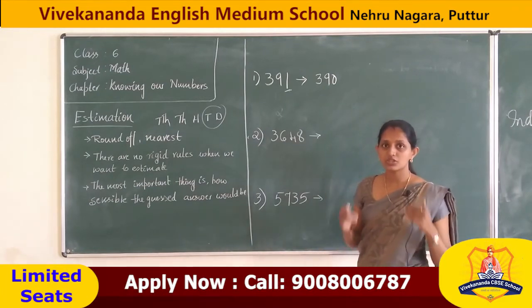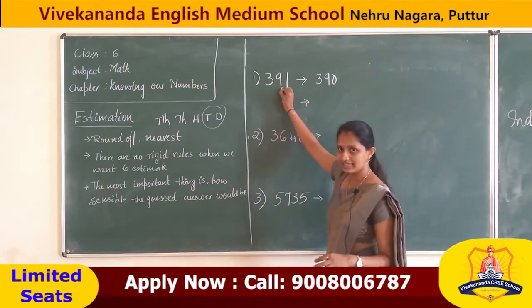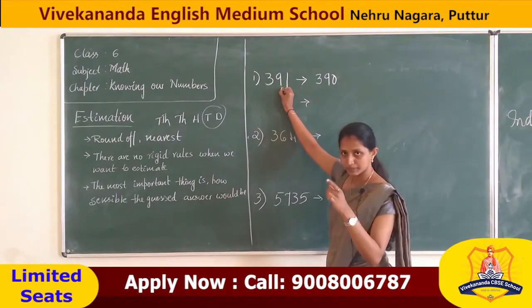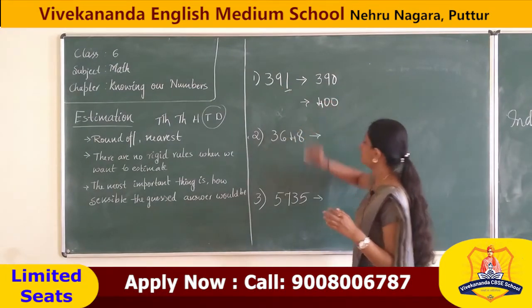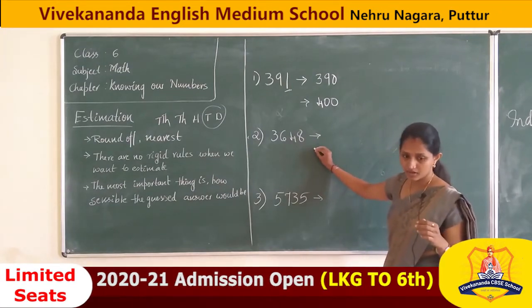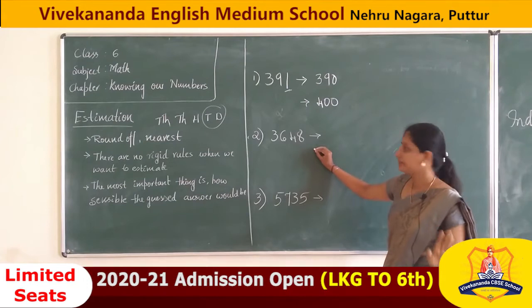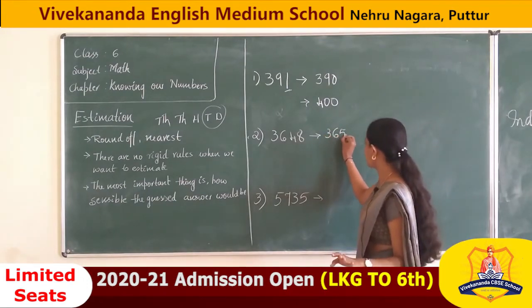Okay, we are estimating to hundreds. It is bigger, correct? So 400. First we have to do 10. 3650.